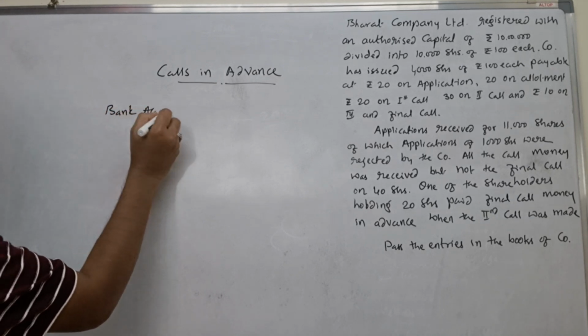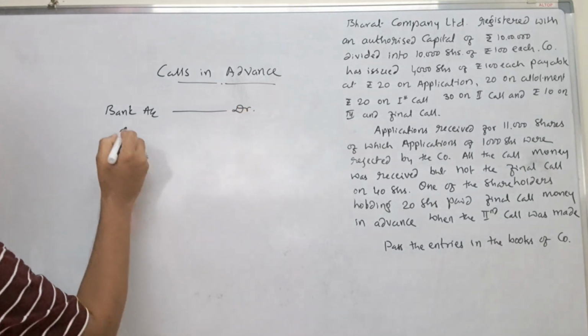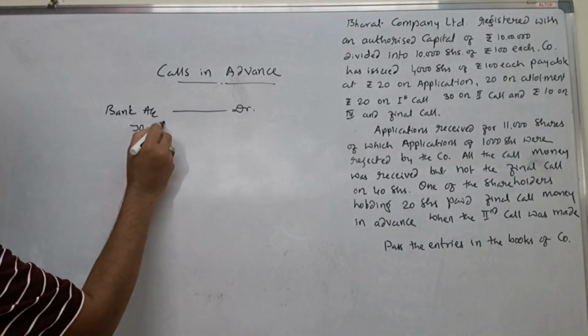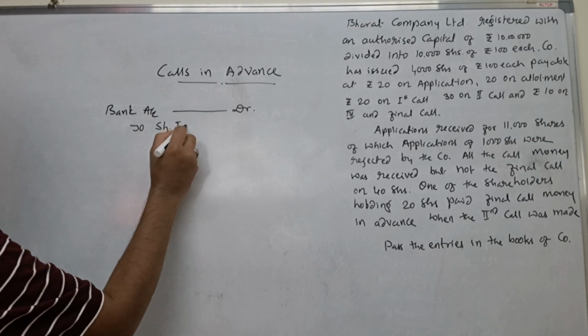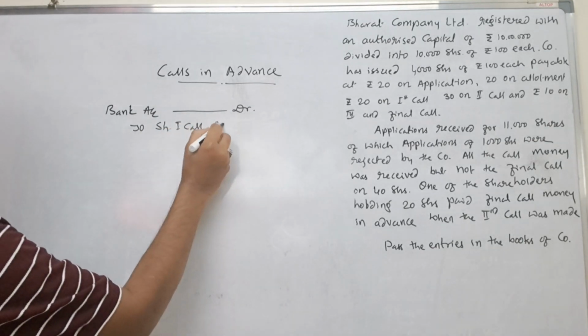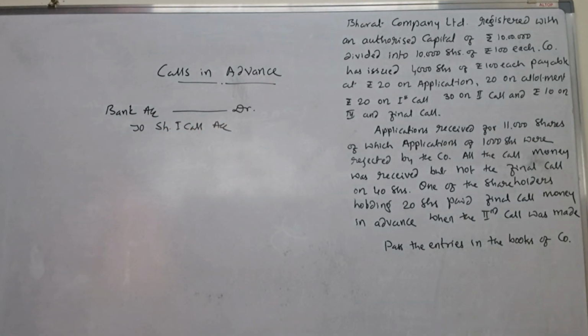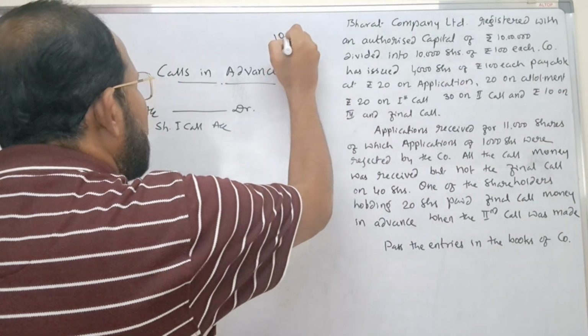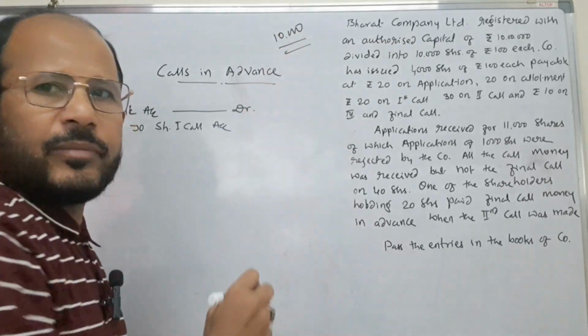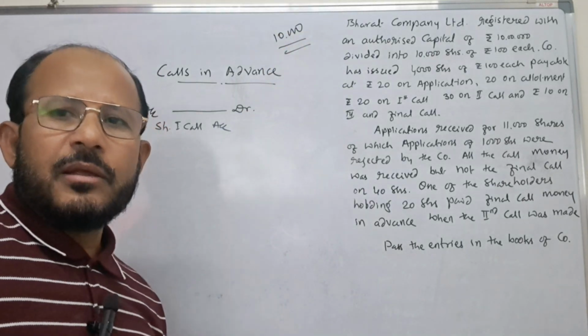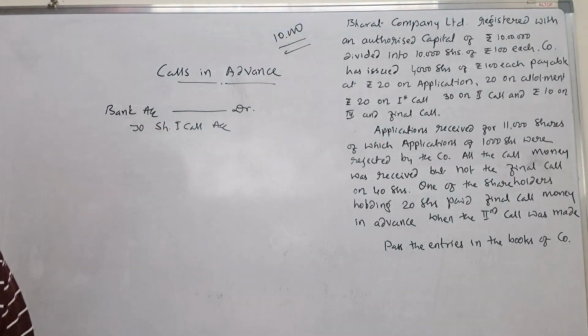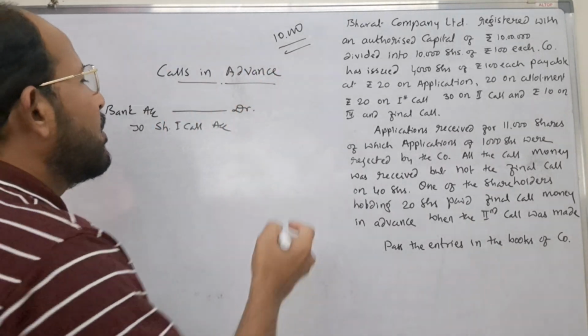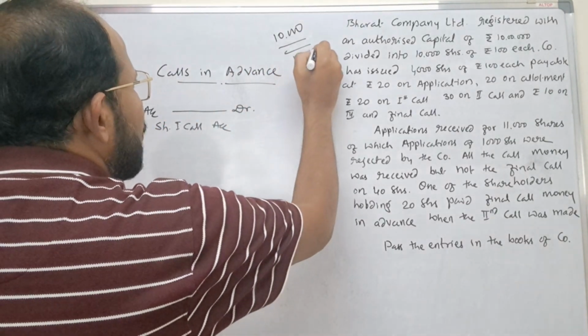We debit bank account, and credit share first call account. Assume the company was expecting rupees 10,000 as call money. The total amount of call money expected by the company was rupees 10,000. But here the company has collected rupees 12,000.